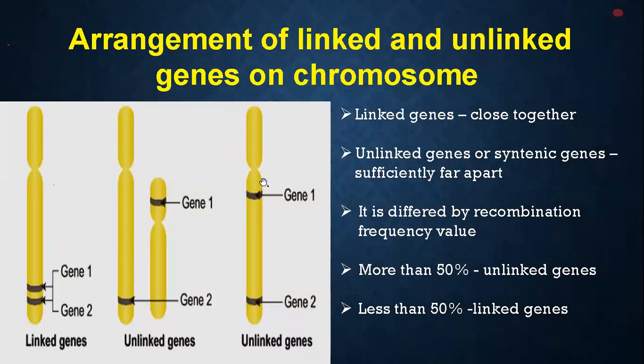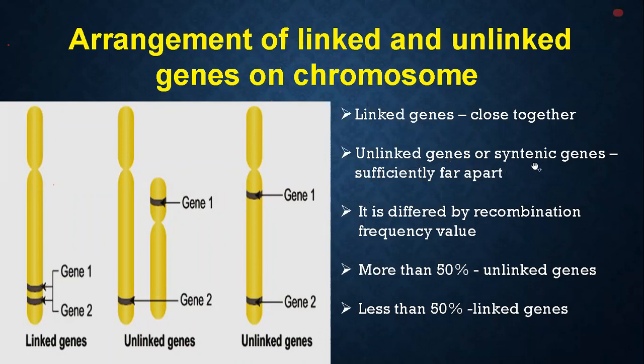And here also, within one chromosome, one gene locus is here, gene 1, and another gene locus is here, gene 2. So this is also what we call unlinked genes. Linked genes must be close together.